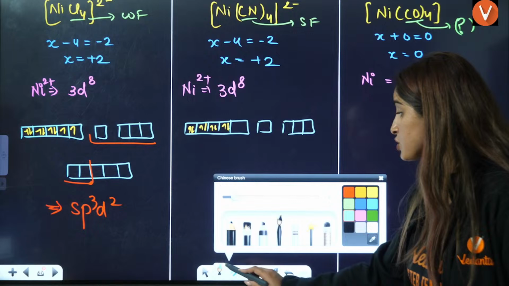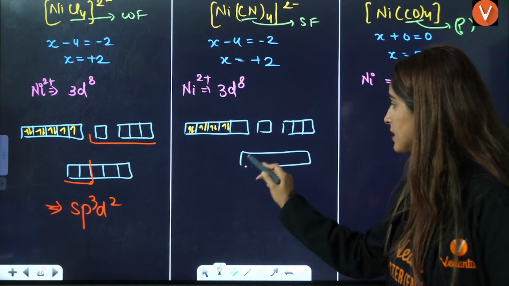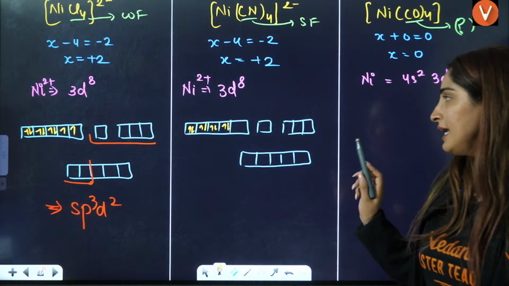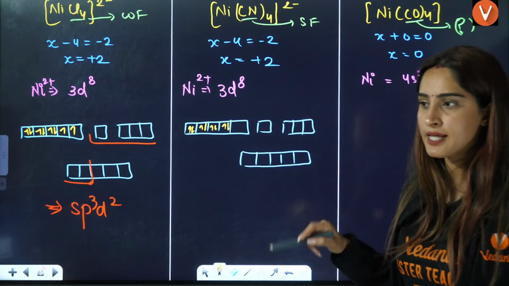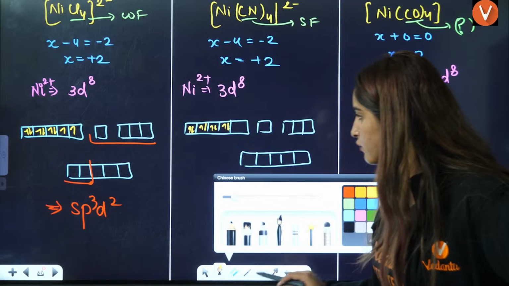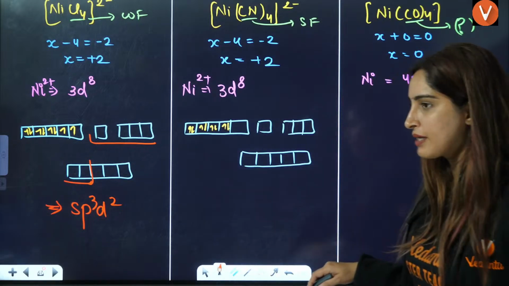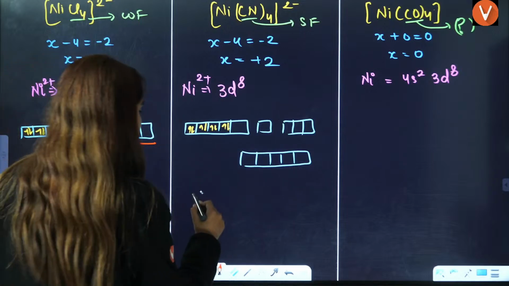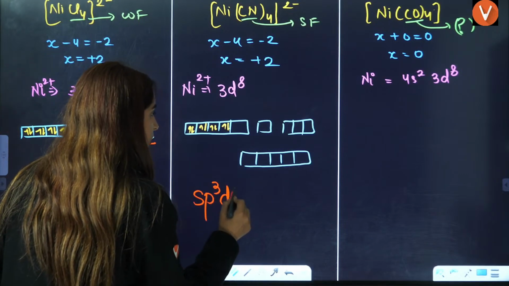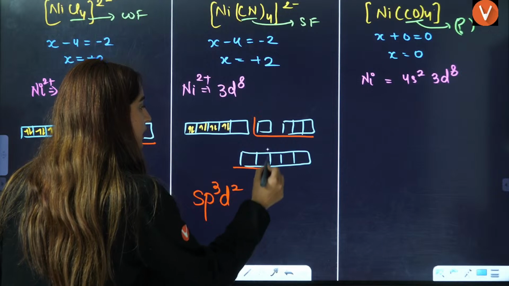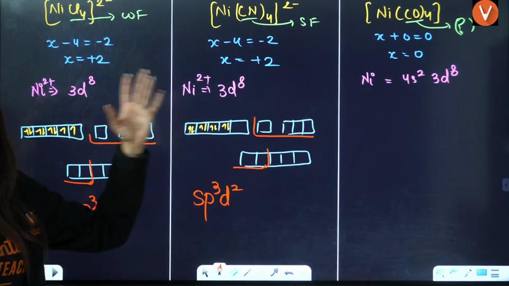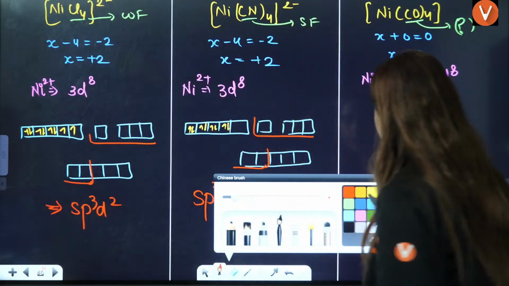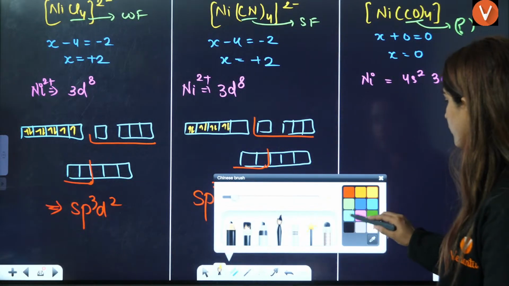D2sp3 is not possible again, and dsp3d you can't say. So again it will be sp3d2 only, because you have one empty orbital and you need two empty. So even if it is a strong field ligand, we have no benefit of that.